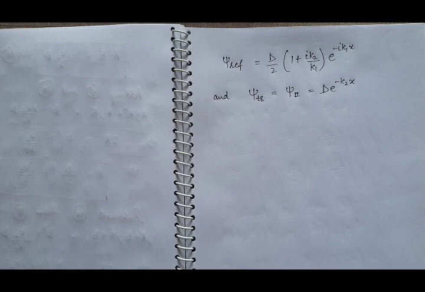And now we have to find out that out of 100% incident wave, how much percentage is reflected back and how much of it is transmitted into region 2. That is calculated by the reflection coefficient and transmission coefficient. So now we will try to find the reflection coefficient. It means out of the total incident wave, how much of it is reflected back. And what is the transmission coefficient? It will tell us how much of the incident wave is transmitted into region 2 from region 1.